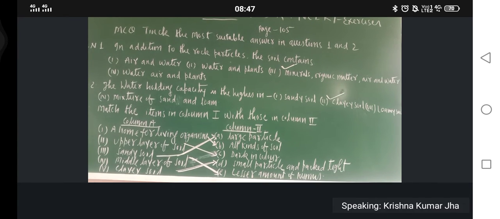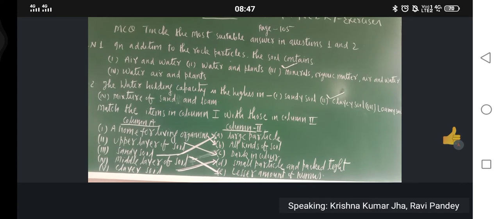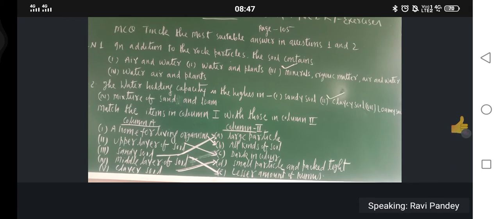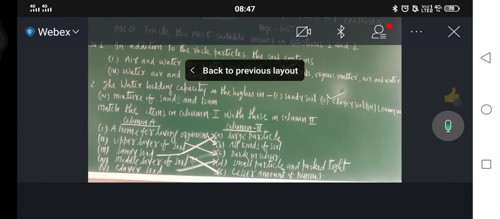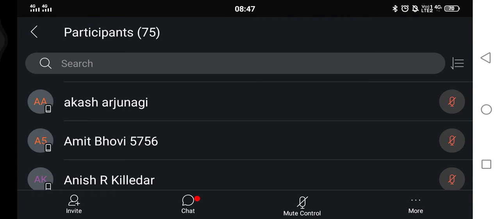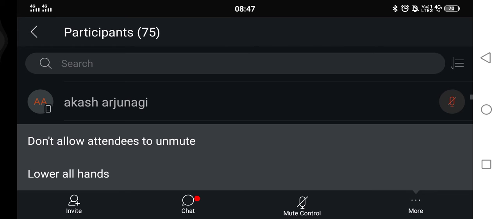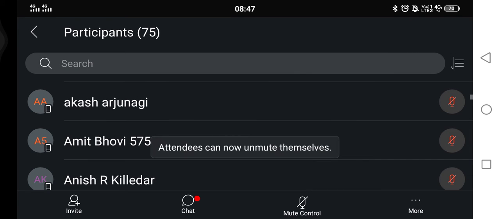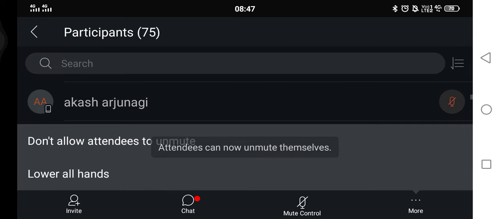Anybody else have got any doubt? Yes, yes, you can make. I don't have any problem. Okay, but it should be written. Now Akash, just unmute them. If they want to ask anything, they can ask. Okay, unmute.